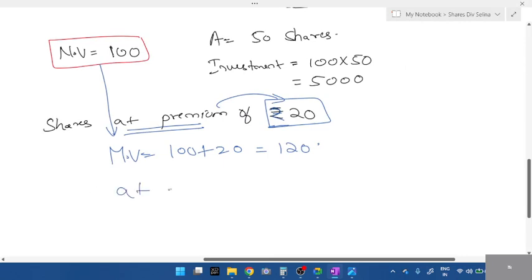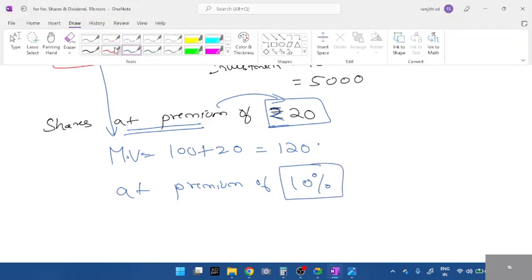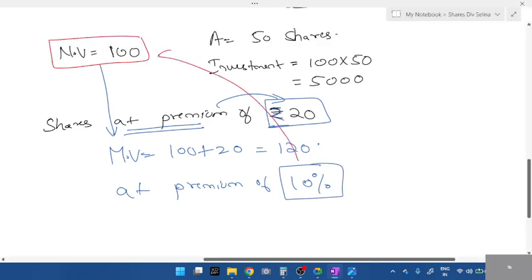Shares at premium of 10%. Premium is what? Increase or decrease? Increase. Increase of how much percent? 10%. 10% on this nominal value. So market value will be 100 plus 10% of 100, which is 10 divided by 100 into 100.